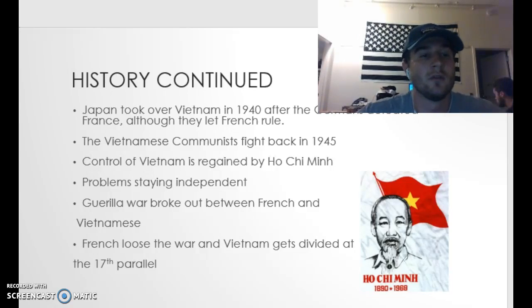Vietnam's independence was ignored by the great powers. Ho Chi Minh signed a treaty that said French troops could replace Chinese troops in North Vietnam in exchange for Vietnam to become a free state. The French didn't honor the treaty, which led to an 8-year guerrilla war against the French. Eventually, the Vietnamese won. During the Geneva Conference, they decided that Vietnam would be divided at the 17th parallel and that the elections would be held July 1956, although Vietnam remained divided because these elections were never held.